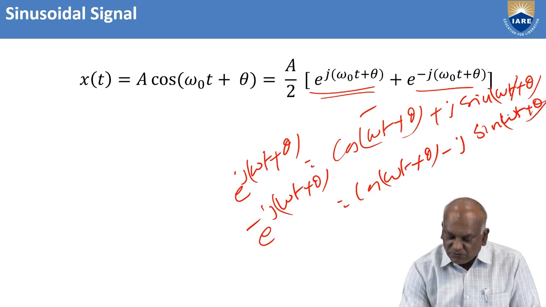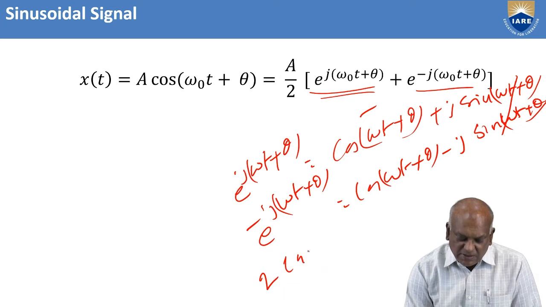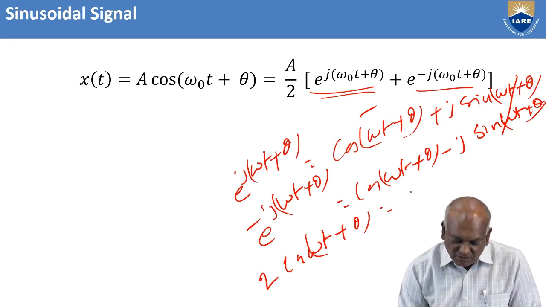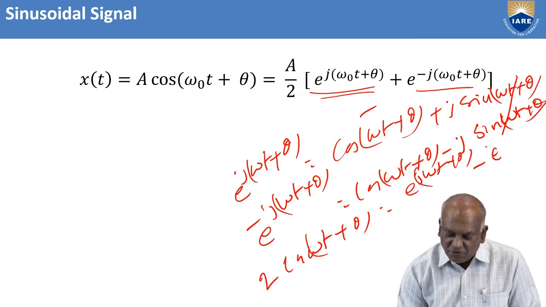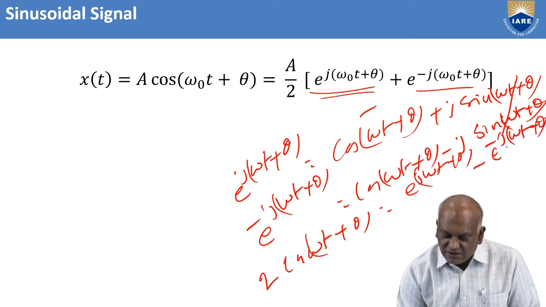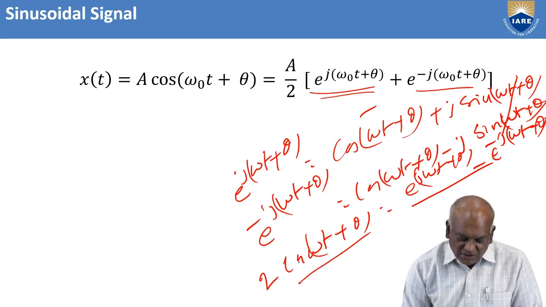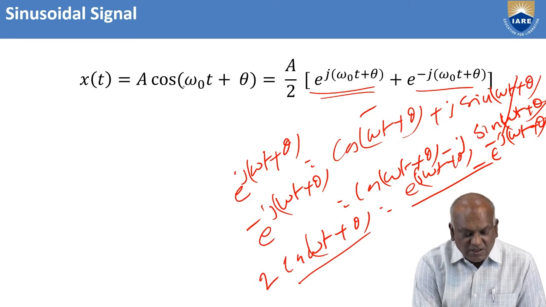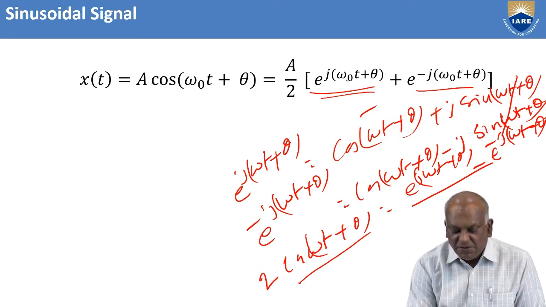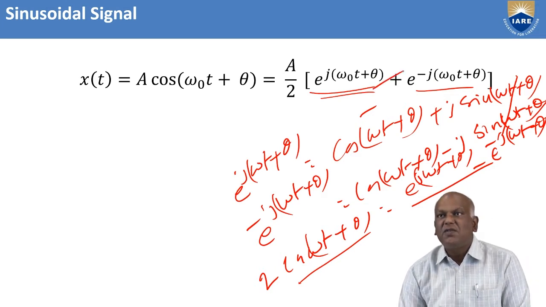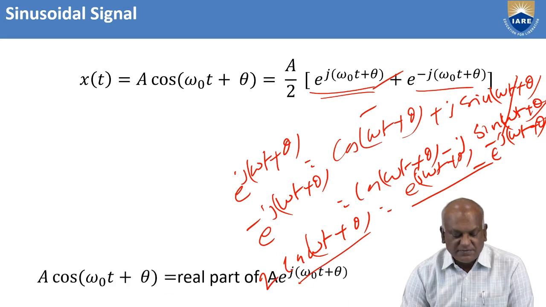By addition of these two, you get 2 times cos (omega t plus theta), equal to e power j (omega t plus theta) plus e power minus j (omega t plus theta). So x of t equals A cos (omega t plus theta) equals A by 2 times e power j (omega t plus theta) plus e power minus j (omega t plus theta).